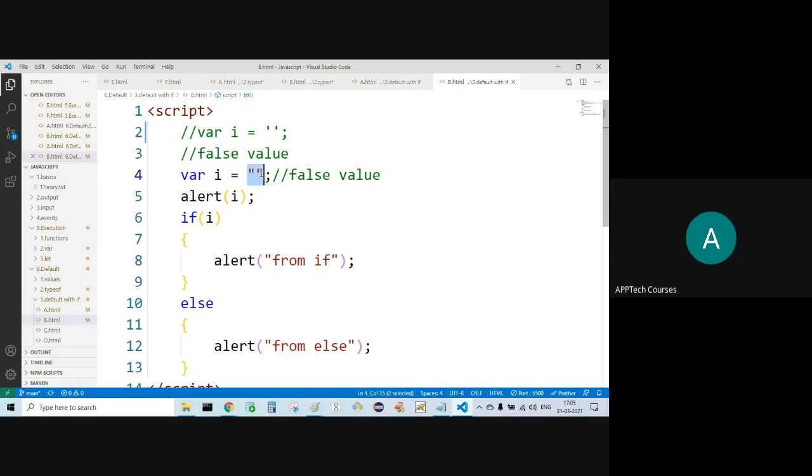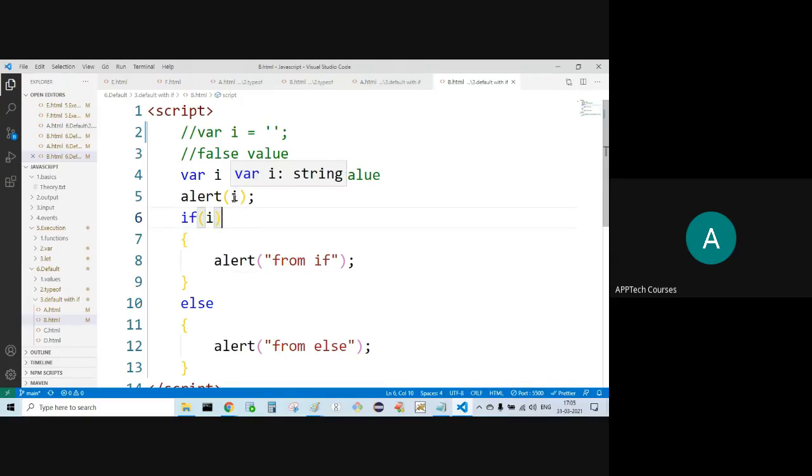So that is considered as undefined type. If it is undefined, what happens? The if block will be false. Undefined is considered as false. From else.